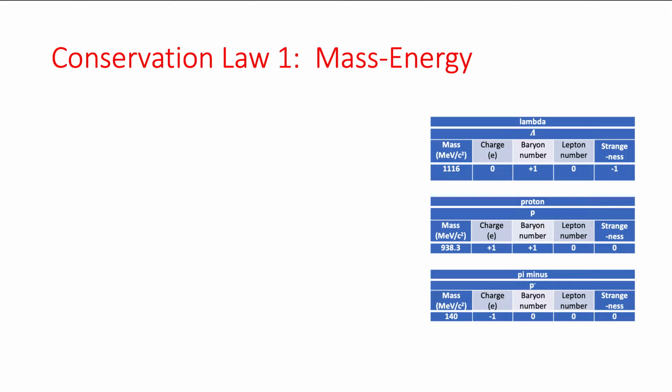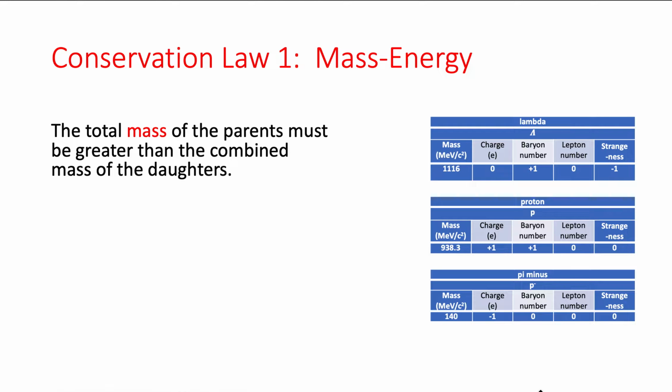Conservation law, when we're looking at interactions at a quark or lepton level, is mass and energy. So the basic law is, as we know from all conservation laws, the total mass and therefore energy of the parents must be greater than the combined mass of the daughters. We know that in an interaction, energy is released, and therefore what we expect is the mass to go down